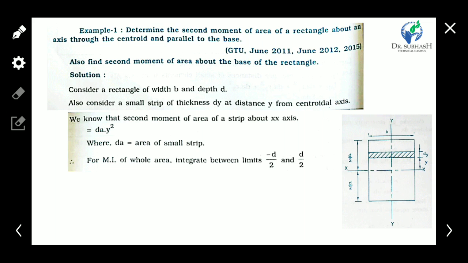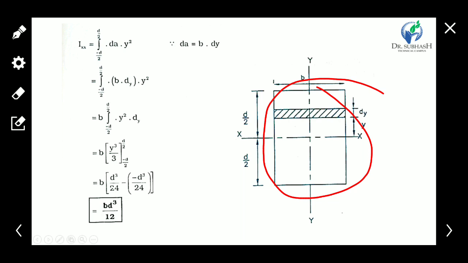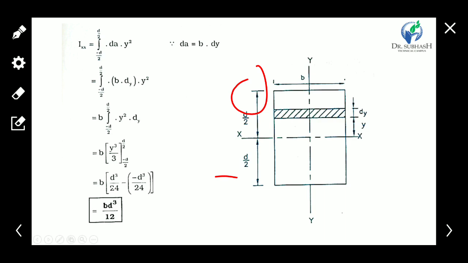Integrate this equation between these limits, so we can calculate the moment of inertia of the whole area. So the equation becomes I = ∫ dA y squared. Now integrate this equation to find the moment of area of the total area. The limits are minus d by 2 to plus d by 2, where the neutral axis is 0. This is the limit.